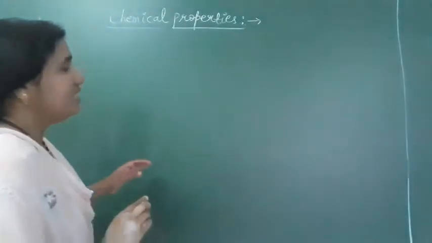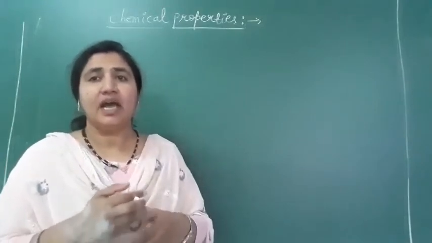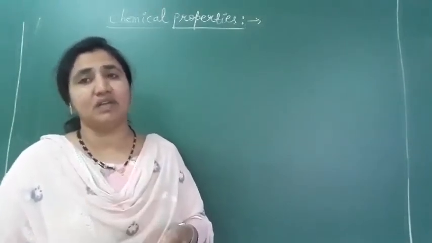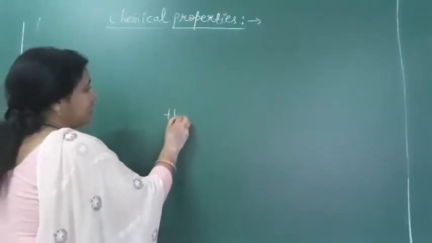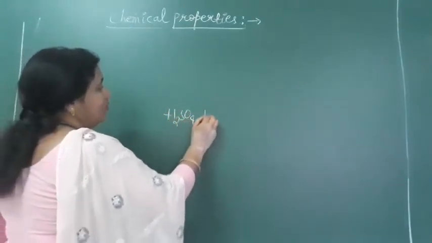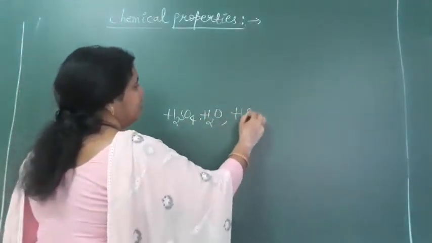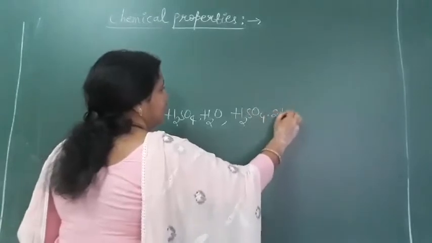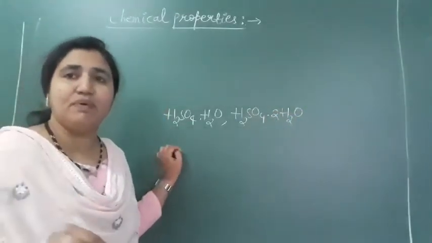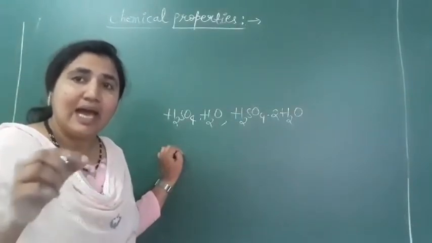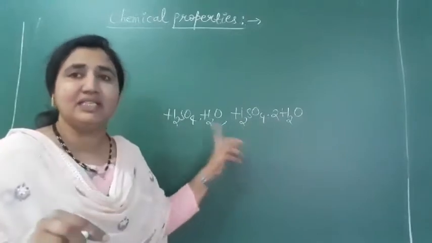Next, when we dilute sulfuric acid, hydrates form. Hydrates of sulfuric acid are formed, like H2SO4·H2O. When we dilute concentrated H2SO4 by adding it drop by drop into water, we get the hydrates of sulfuric acid.